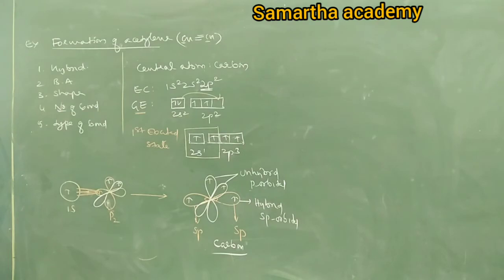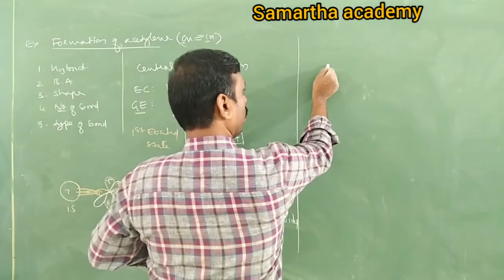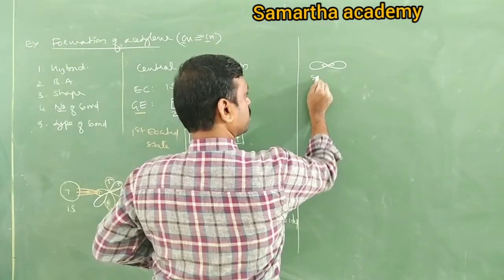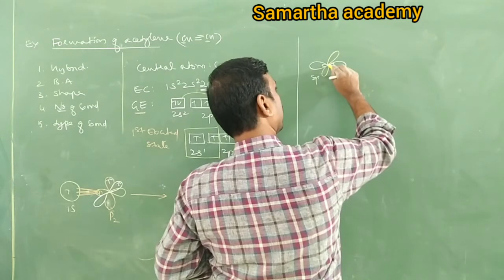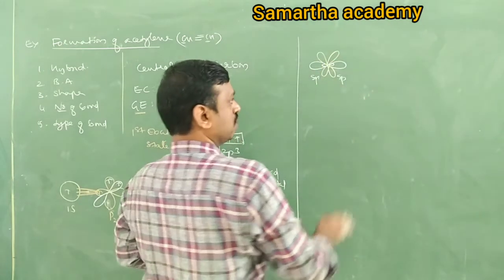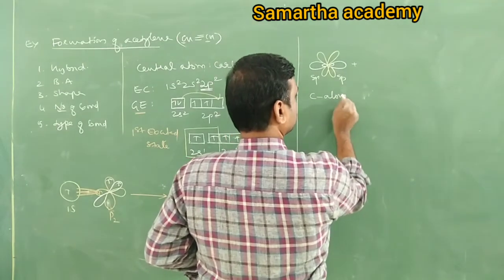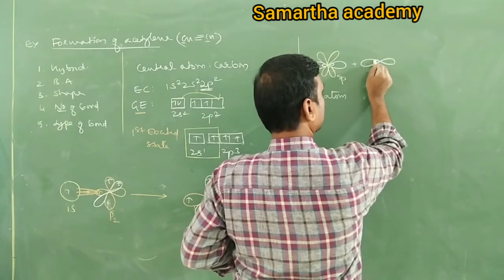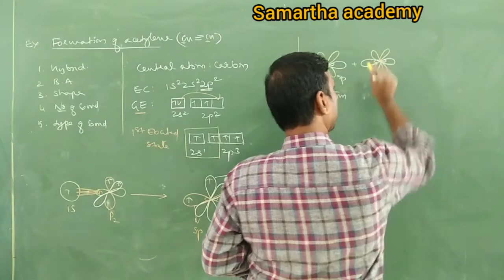Now similarly we have another carbon. There are two carbons, no? So this is about one carbon. One carbon has sp, sp, and two unhybridized p orbitals like this. Take another carbon atom. It also has 2 sp, and it also has two unhybridized p orbitals.